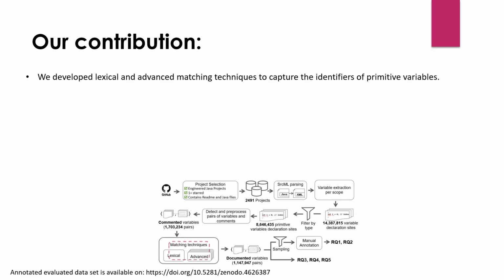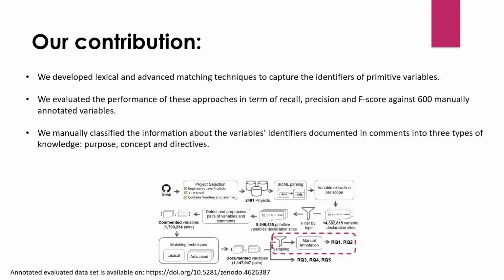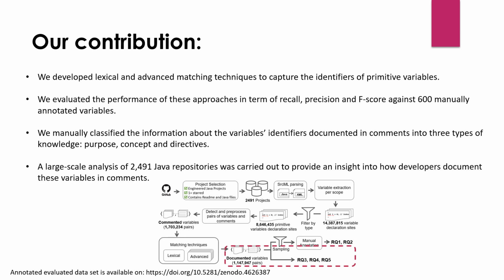We contributed in the paper by developing two levels of matching techniques, based on lexical and advanced matching, to capture the identifier of the primitive variable in comments. We then evaluated the performance of these techniques in terms of recall, precision, and F-score against 600 manually annotated variables. We then manually classified the information about this identifier in comments into three types of knowledge, that is the purpose, concept, and directive of this variable. Finally, a large-scale analysis of the 2491 Java projects was carried out to provide an insight into how developers document